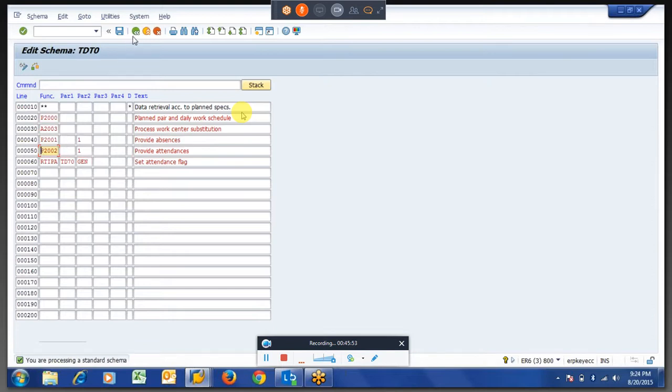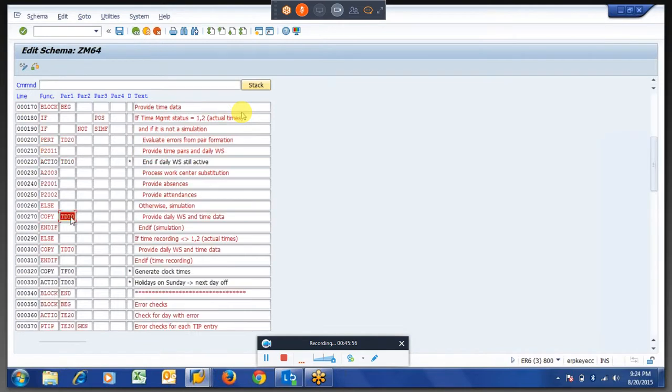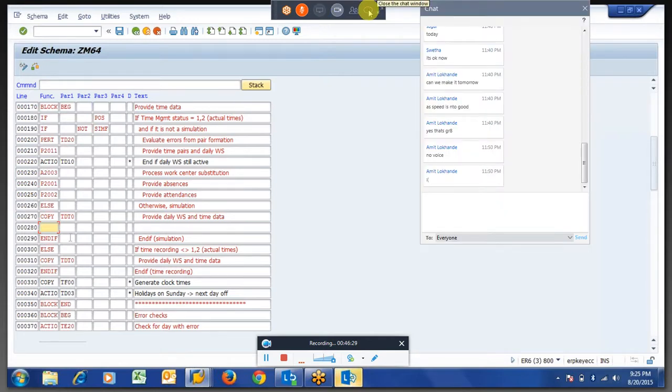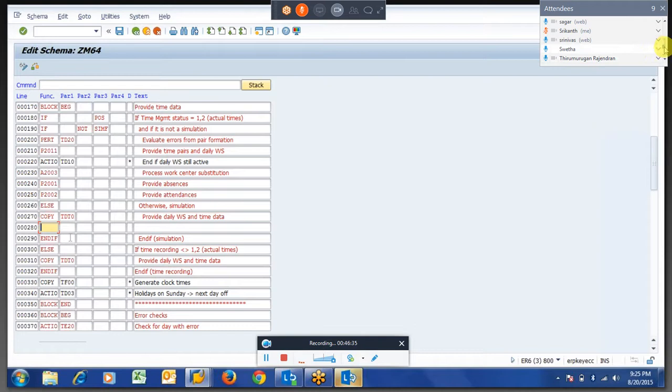So what we have to do is, after this subschema, enter our logic, whatever PCR we have written. I think it should work. Then when you are reading the time pair, we are not going to modify our time pair, right? TIP table is the time pair table. So whenever I say time pair, it means the table TIP. We already worked with the Solado table and ZES table. Now we are going to work on the TIP table.